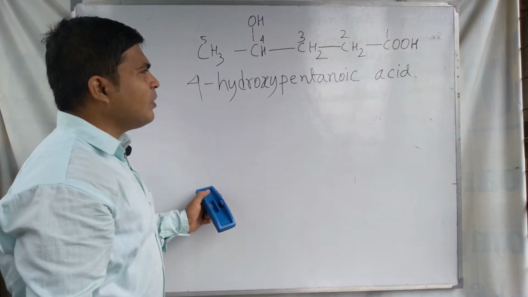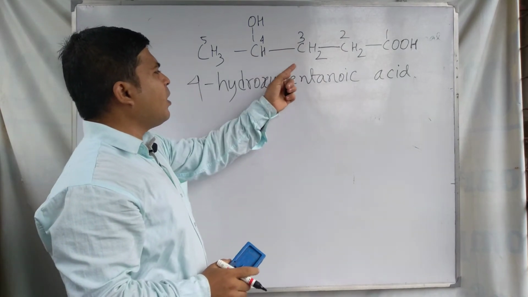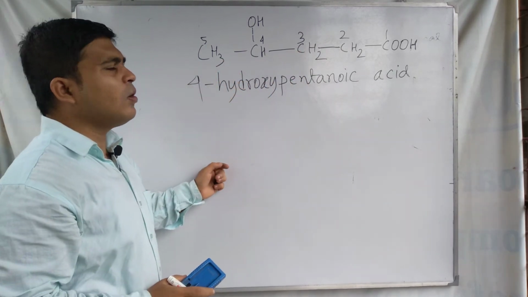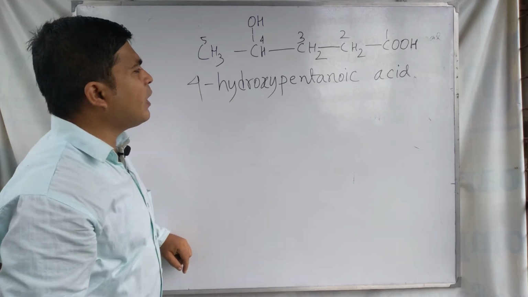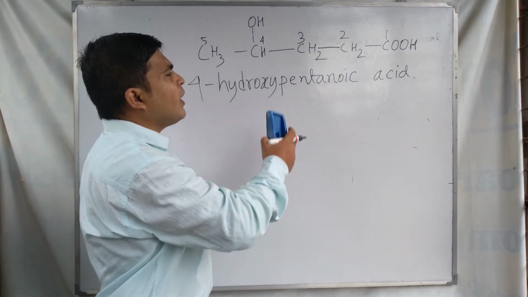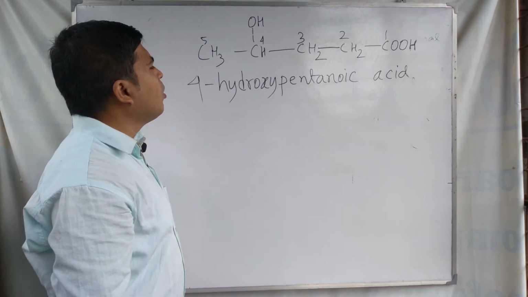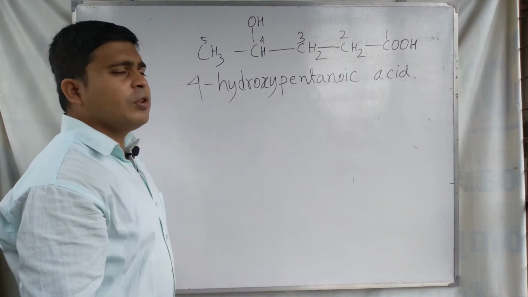In pentanoic acid, anoic acid is the suffix and pent is the root, and an is coming because all the carbon-carbon bonds are single bonds. Pentanoic acid is the suffix for the carboxylic acid group. So 4-hydroxy pentanoic acid is the name of this compound.